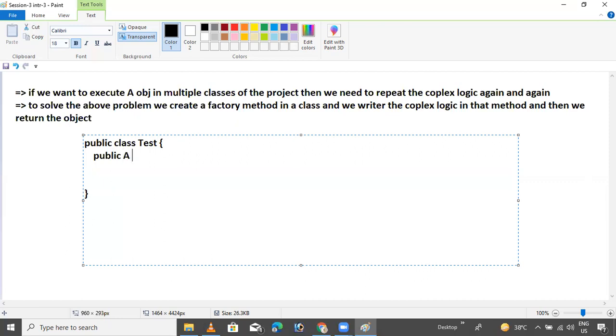A class, so I want to return A. I want a getInstance method. Come here, create D equals new D. Same code, that's it.